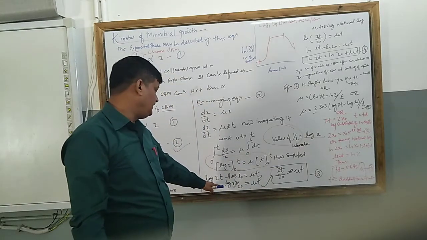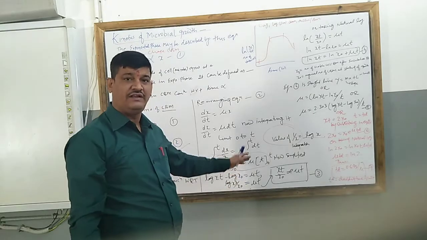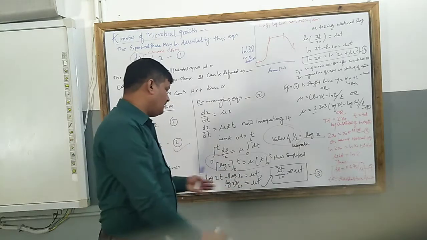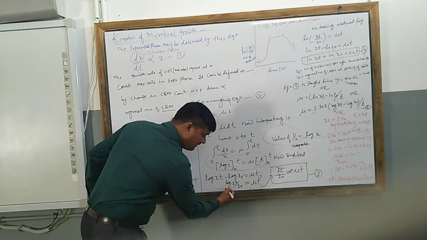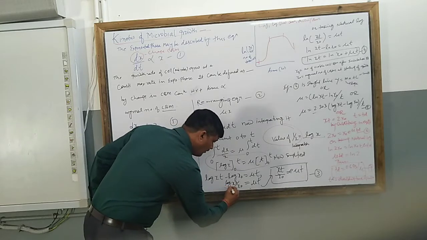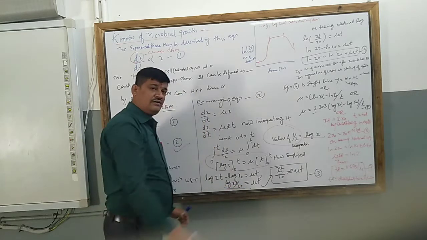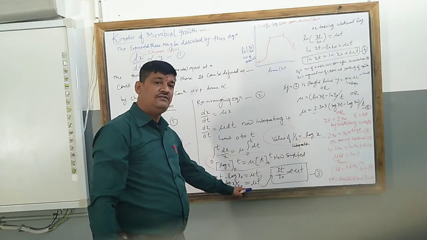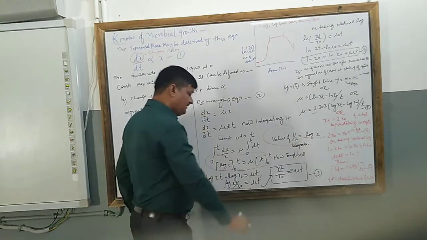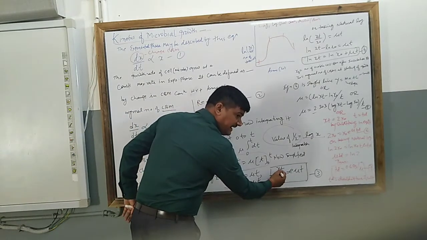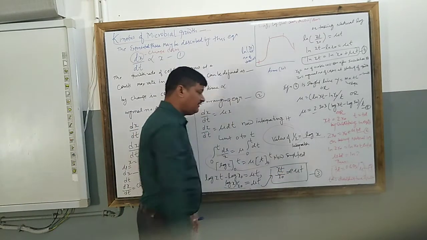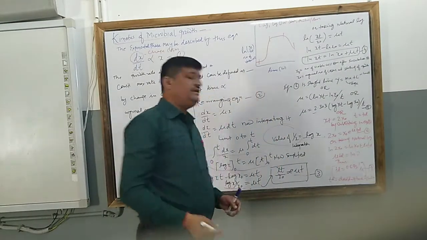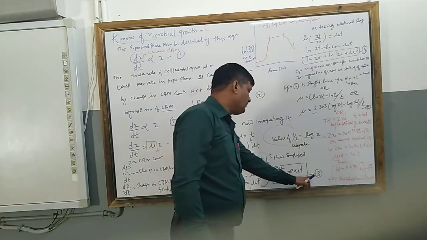Log x t minus log x naught, where x0 is x naught, is equal to mu t. Again after rearranging, log of x t upon x naught is equal to mu t. Then x t upon x naught is equal to e to the power mu t, where e is the base of the natural log. So this is equation number 3.